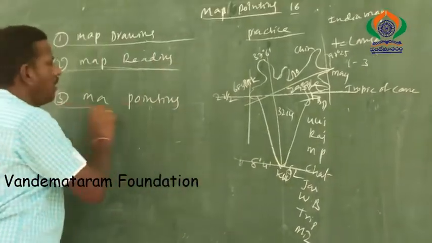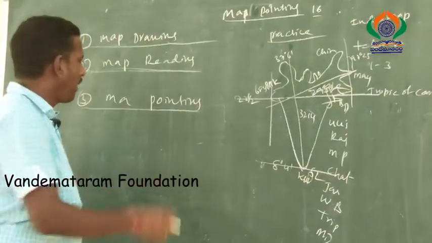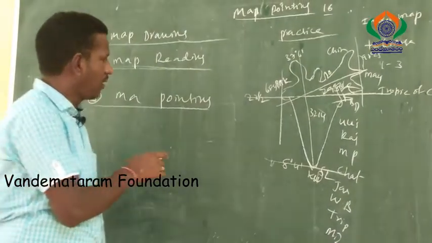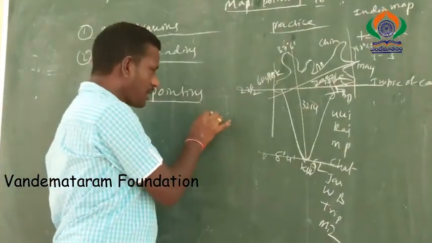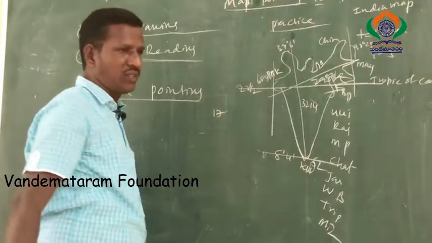Next, the last one is map pointing. Map pointing is most important. In the paper 1 exam, this is the 17th question.